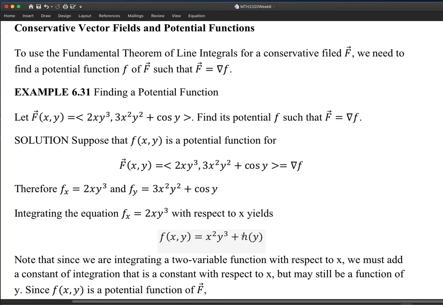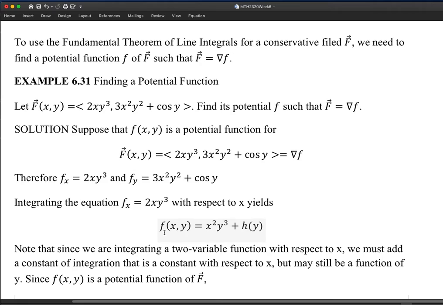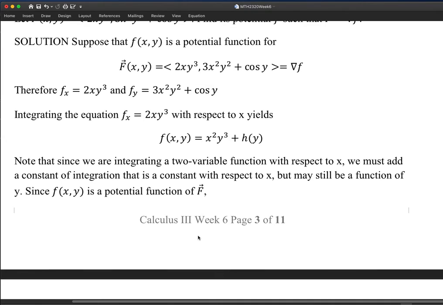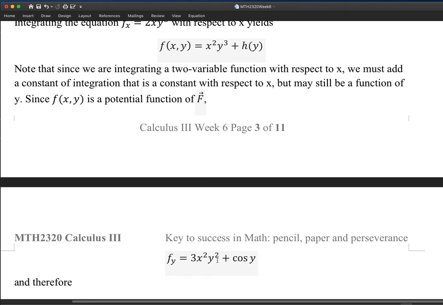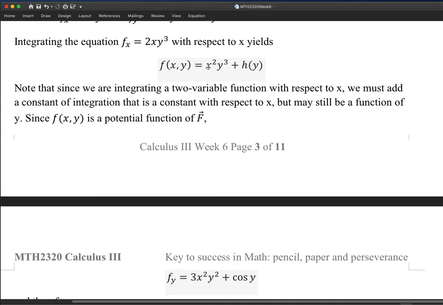Given the potential function in this fashion, there's a great uncertainty here, because this constant part really is a function of y. So what I did next is I calculated the partial derivative of this function with respect to y, f sub y. According to this calculation, f sub y would be 3x squared y squared plus h prime of y.